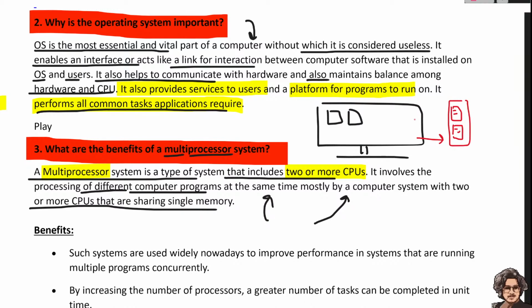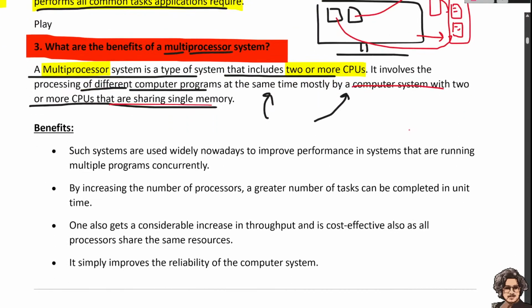One task is given to this CPU and another task is given to this CPU. So the computer system with two or more processors shares a single memory. This is how the two tasks run, done by the multiprocessor system.